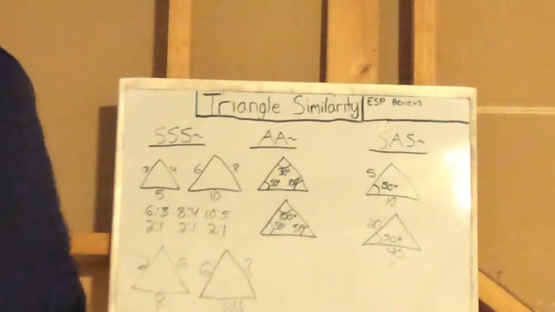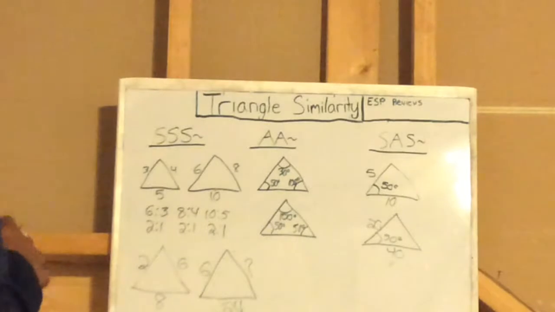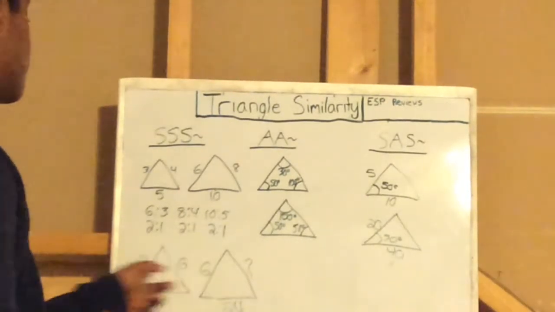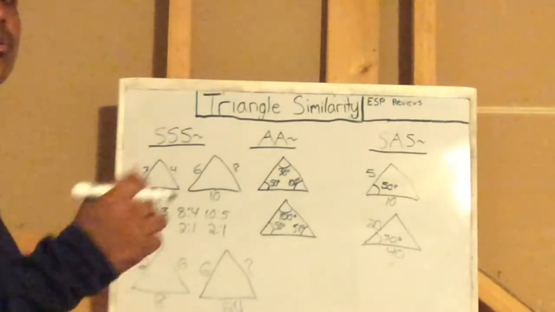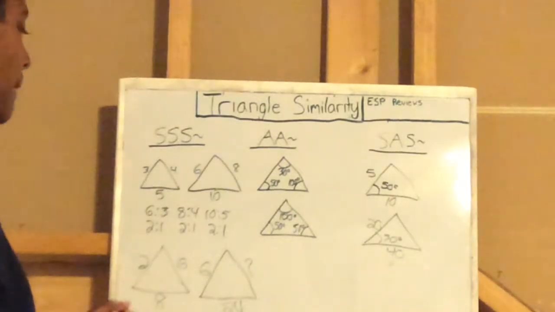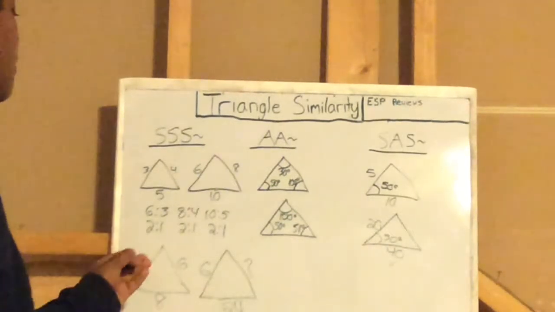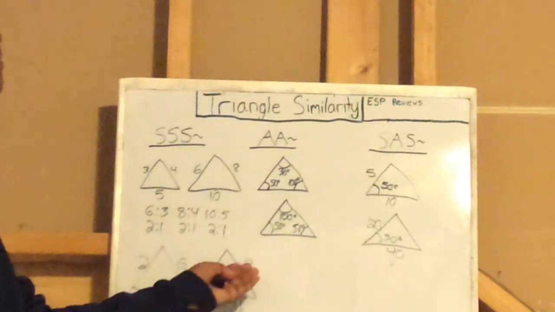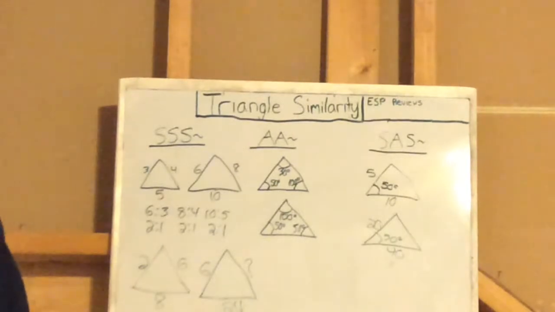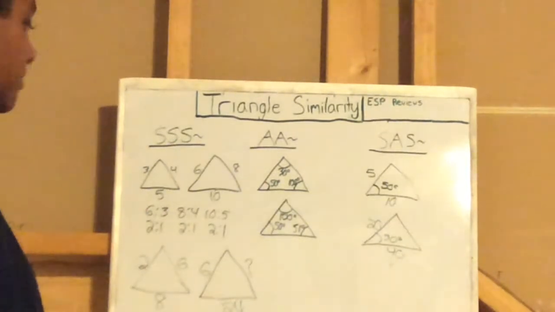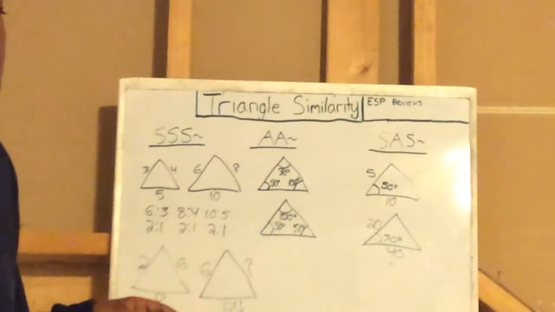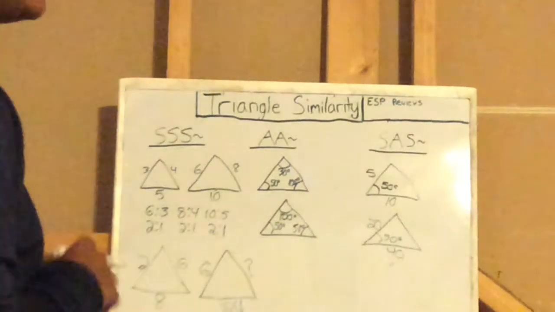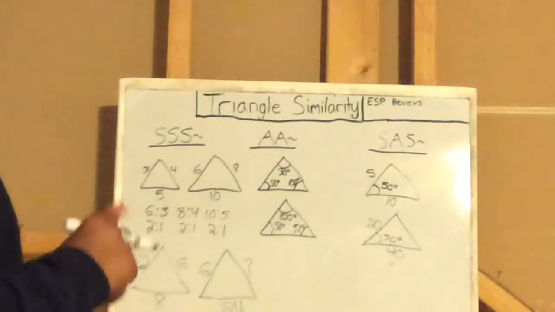Okay, so hope you guys had a chance to do that. Basically, if you saw this, you already know 6 to 2, 24 to 8. You have a 3 to 1 ratio happening here. So you obviously know that with this one being the one side, this has to be multiplied by 3 in order to get the SSS similarity. So this unknown question mark would be 18. If you guys got that right, good job.